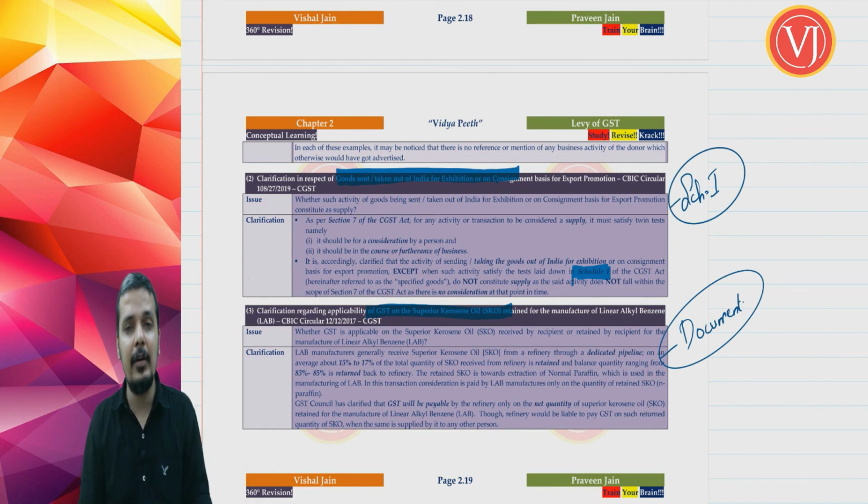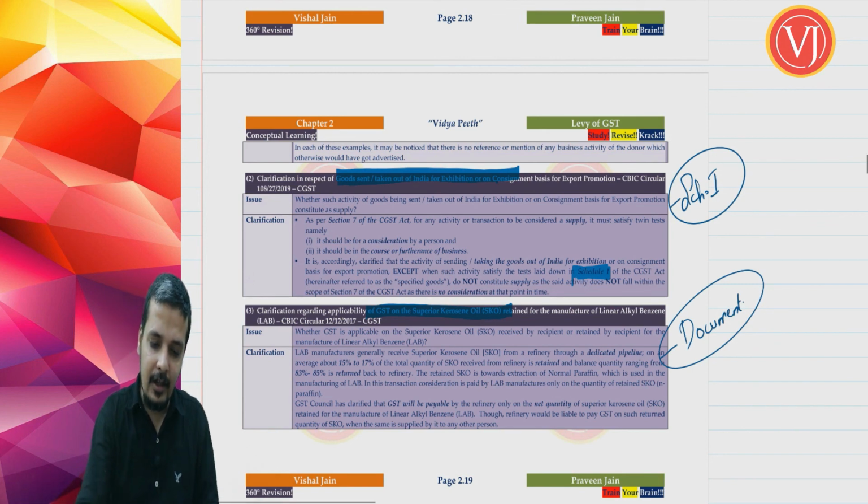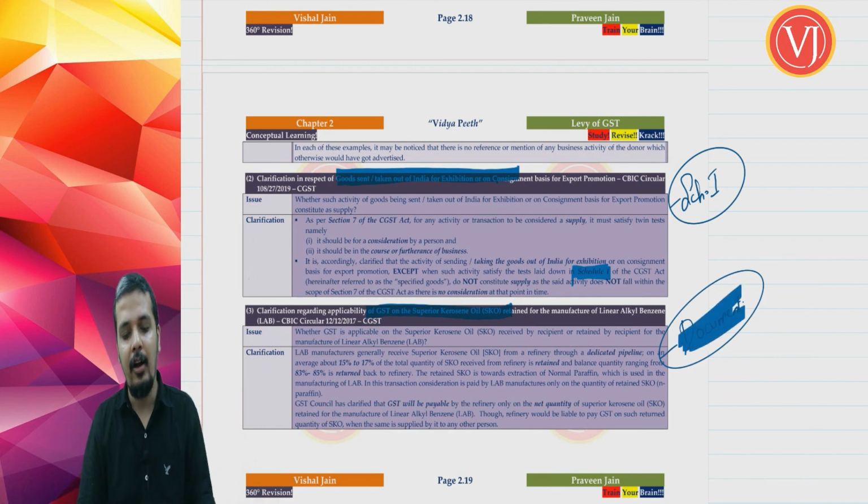And the third circular, on GST applicability on superior kerosene oil, etc., we will discuss in the chapter called documentation, because it has to do with documentation, delivery challan. You will find a term where you are going to discuss delivery challan. So we are going to discuss that in documentation, a separate topic.